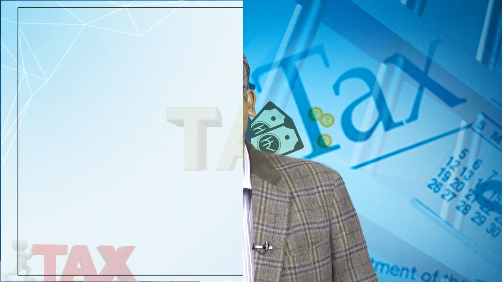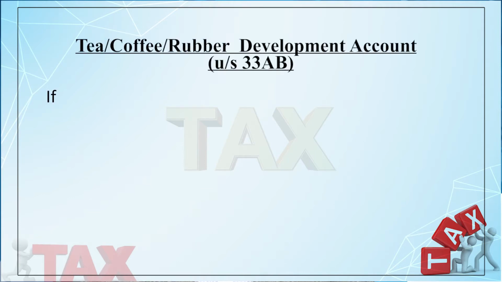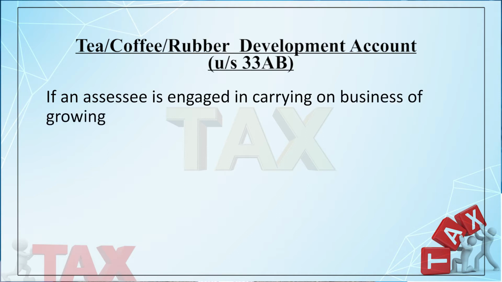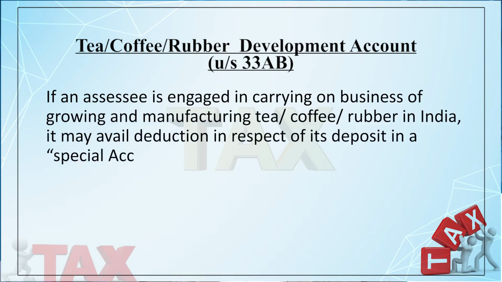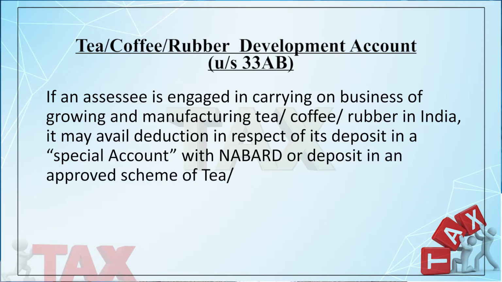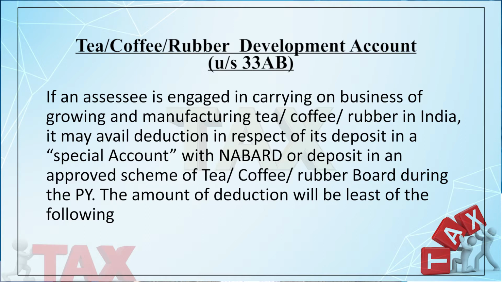Then we may consider another section, 33AB. What is the provision of section 33AB? If an assessee is engaged in carrying on the business of growing or manufacturing tea, coffee and rubber, it may avail the deduction under section 33AB. So, we are considering the nature of activities, the nature of the business. What type of business are they doing?